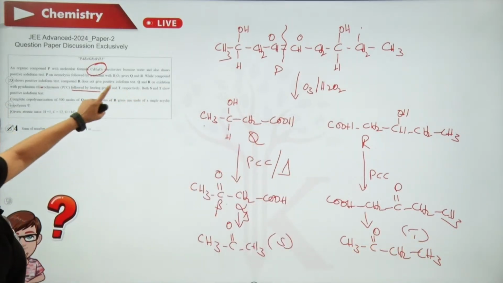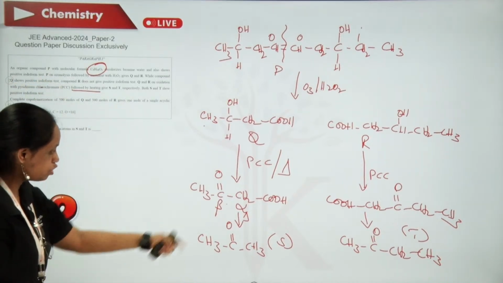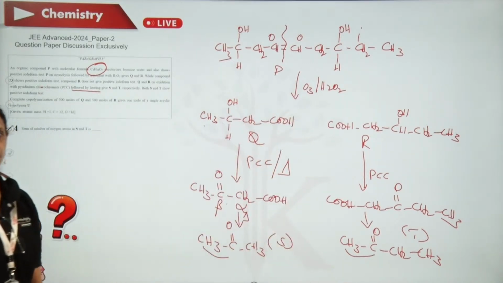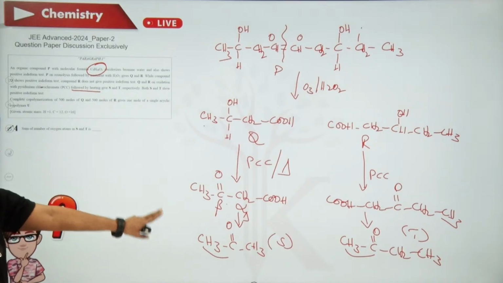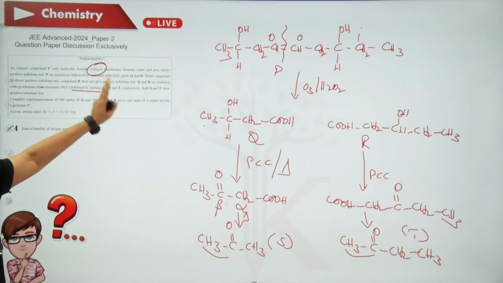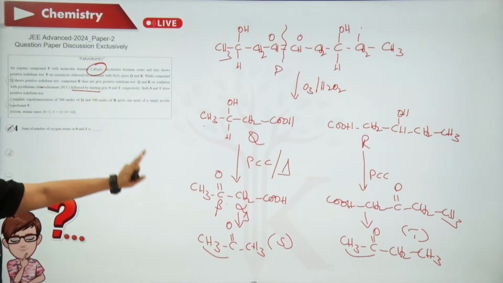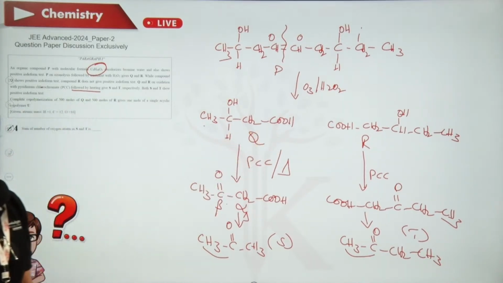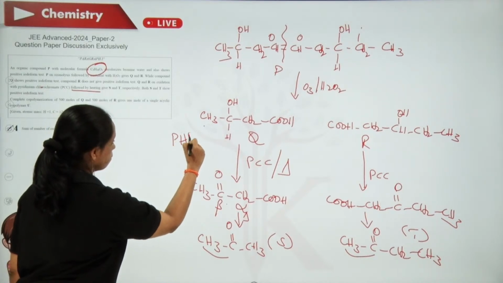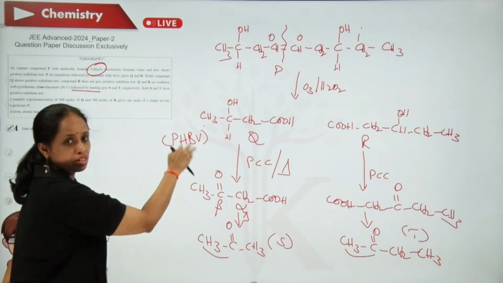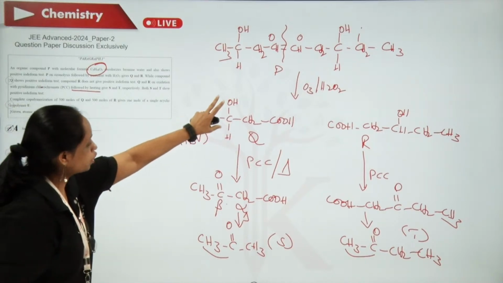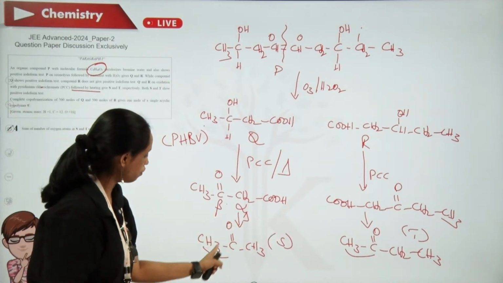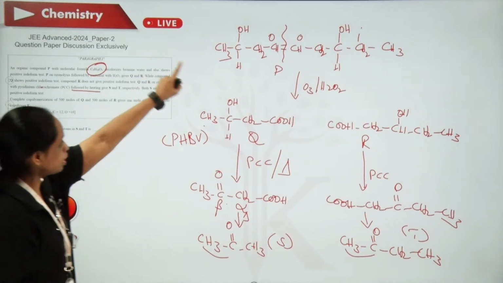Both S and T show positive iodoform test, they will show. This is having a methyl ketonic group. This is also having a methyl ketonic group. So we arrived at the right point. It is in accordance with the question. Every point is in accordance with the question. So here Q and R when you take, these are the monomers of PHBV. So I can say that this is the thing which is needed for the next question. So Q and R are monomers of PHBV. S and T are having a methyl ketonic group. So P is this only.